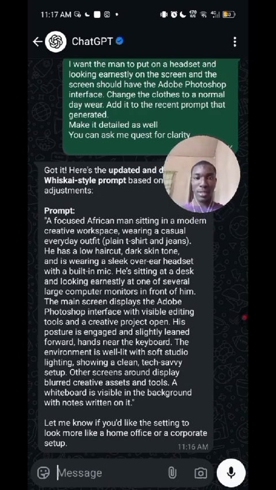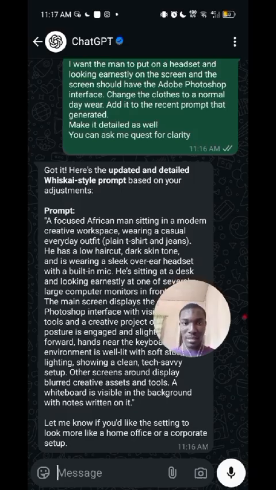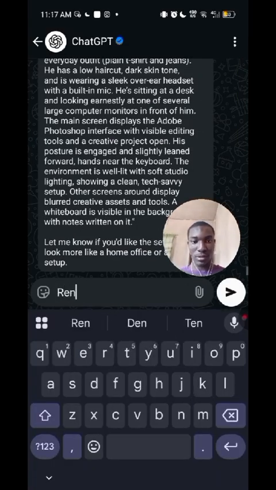He's sitting at the desk and looking earnestly at one of the several large laptop monitors in front of him. The screen displays the Adobe Photoshop interface with visible editing tools, and this one is very nice. His posture is engaged and slightly leaned forward. But this mic, let's just say remove the microphone.